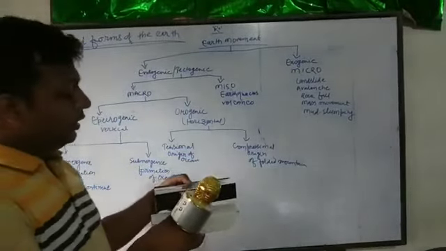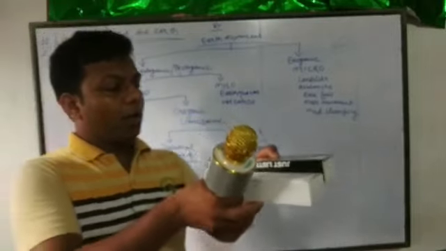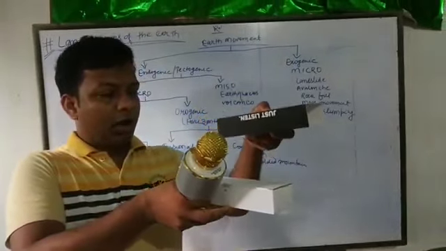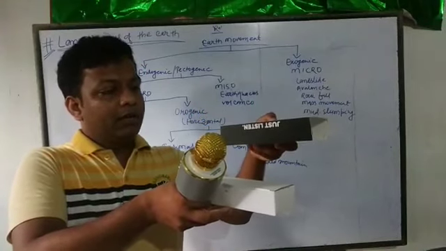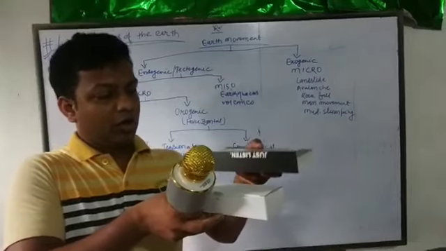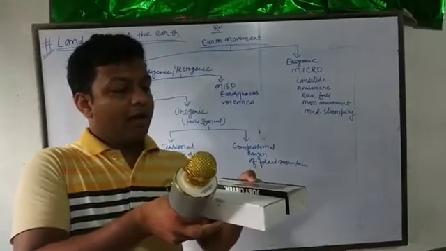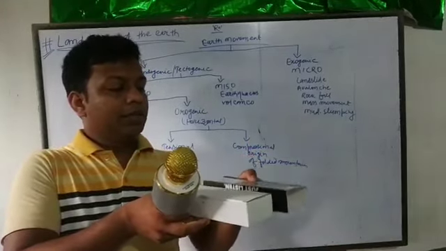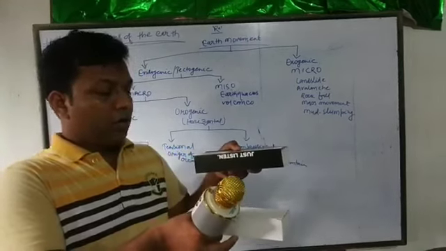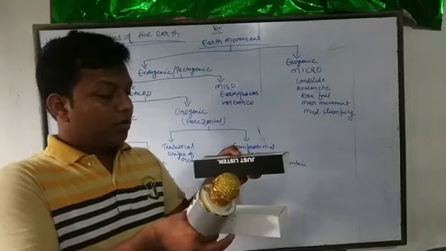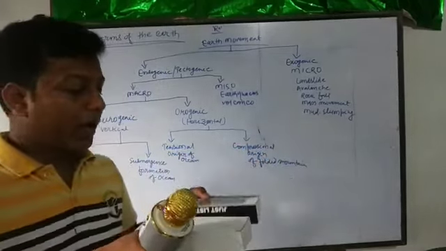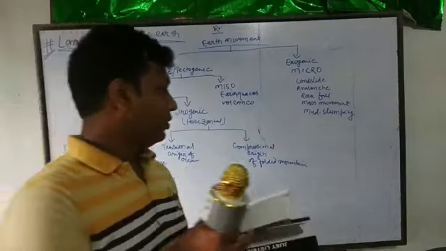If this plate is constant and this plate goes up, mountains form. And if this plate is constant and this plate goes below, an ocean is formed.